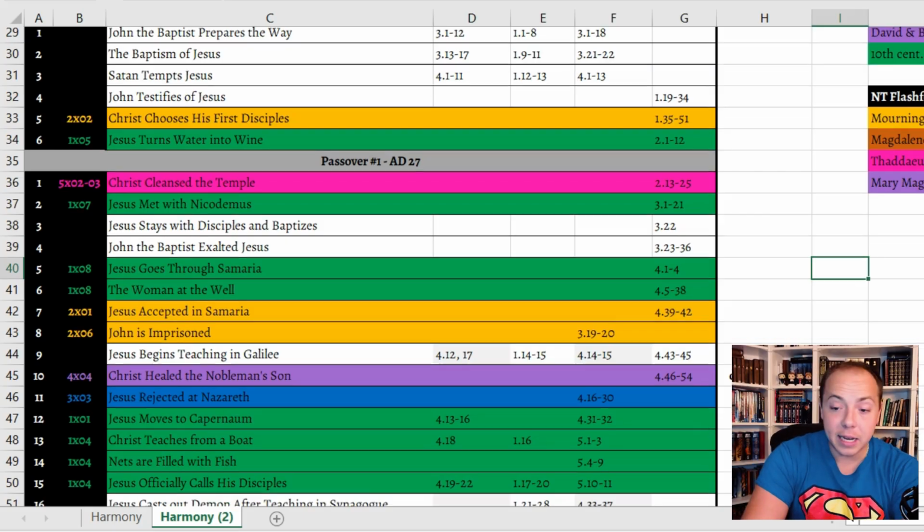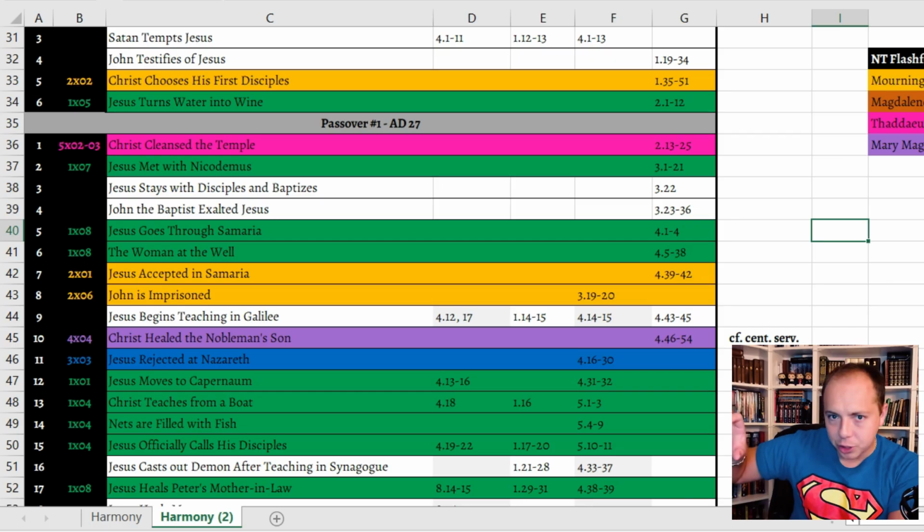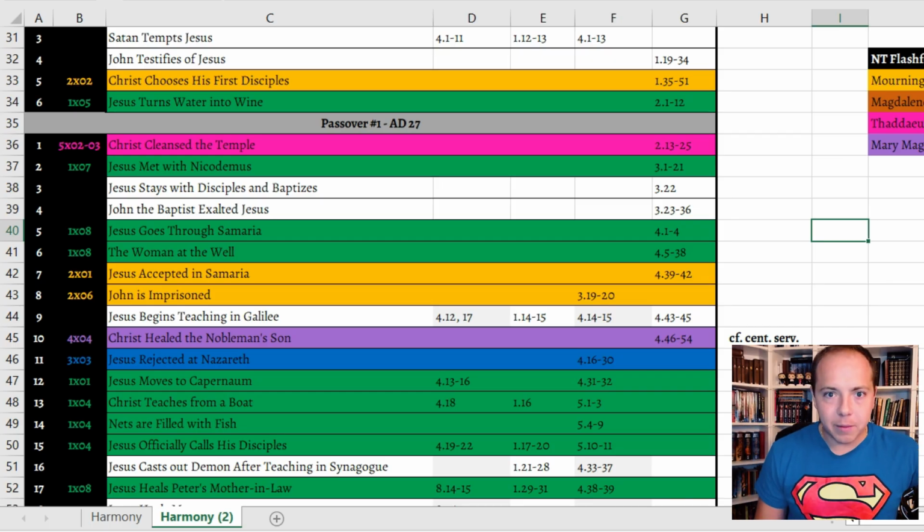But yeah, so what they did in the show, there are some theories or debates, I guess. People debate whether or not Jesus cleansed the temple once or twice, right? And that's because whenever you look at the Gospels of Matthew, Mark, and Luke, they depict Jesus as cleansing the temple at the end of his ministry. But the Gospel of John depicts him as cleansing the temple at the beginning of his ministry.